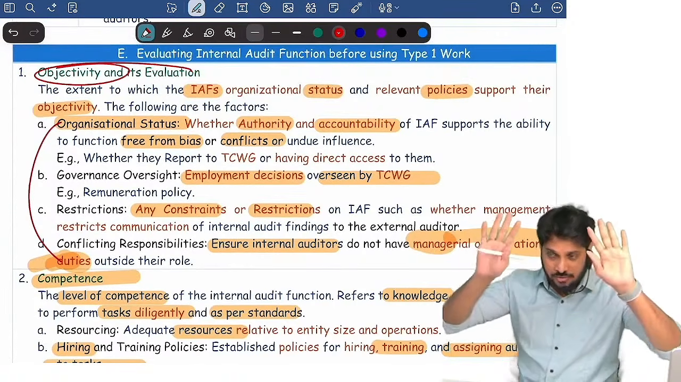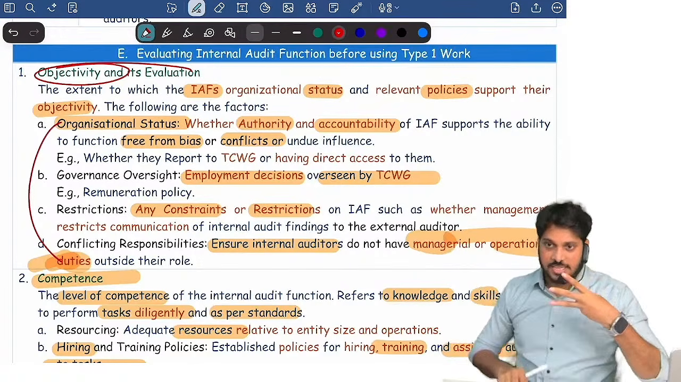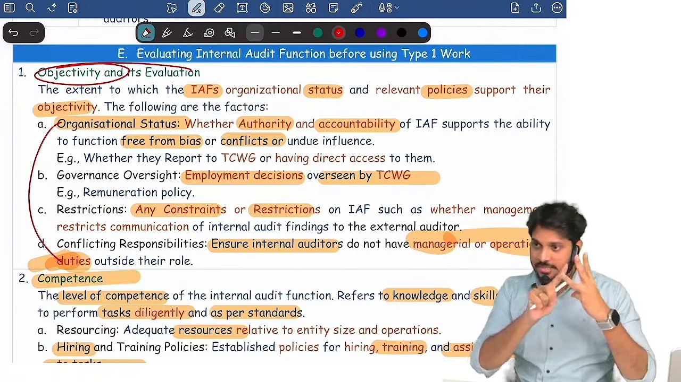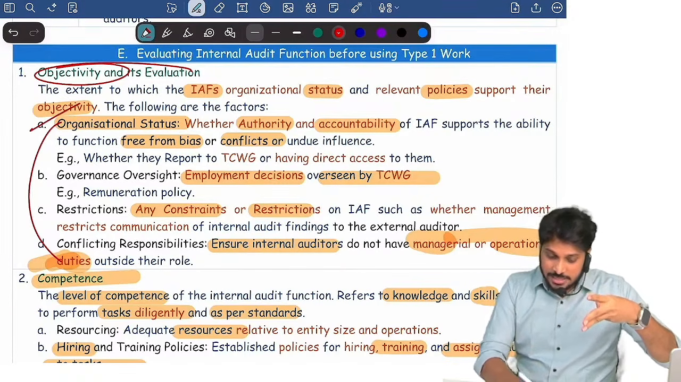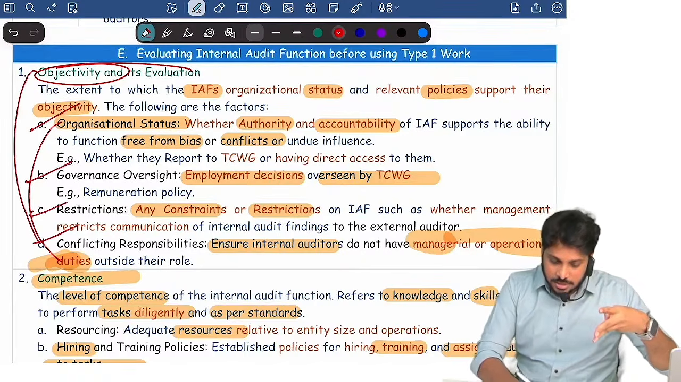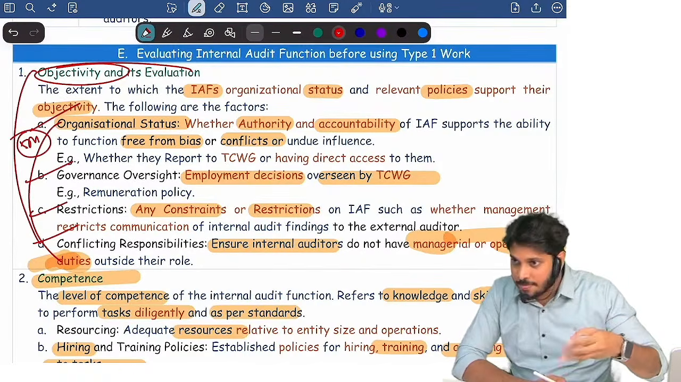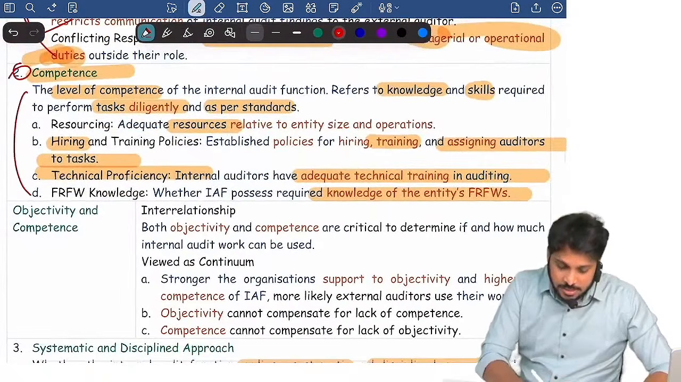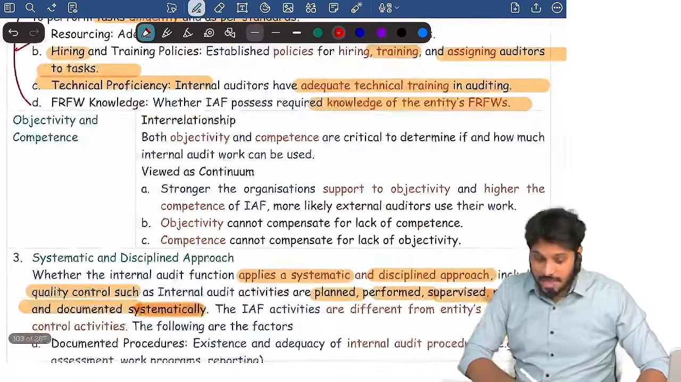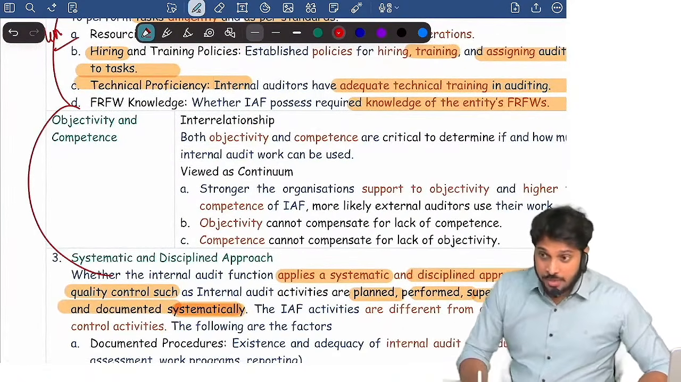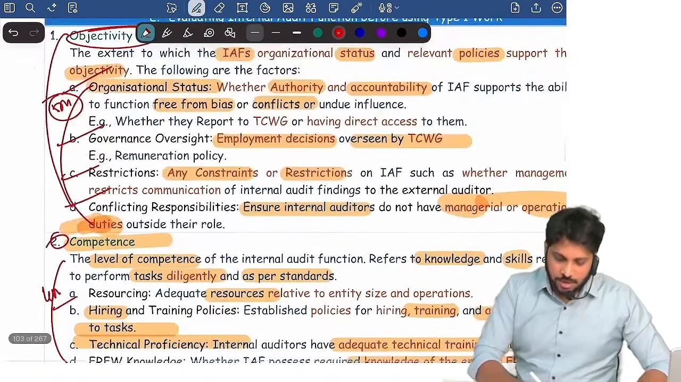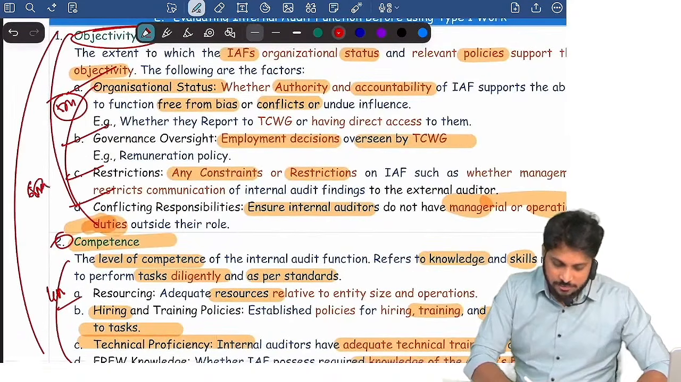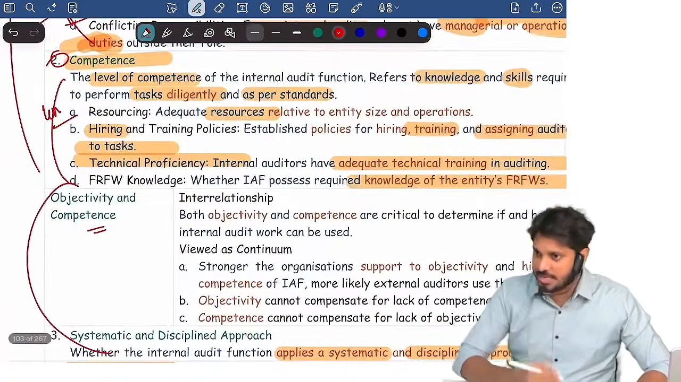See whether I can use type 1 work or not. Three factors I will evaluate: objectivity, competence, and a systematic and disciplined approach. How do I know whether he is objective? Organization status, governance, restrictions, all that. This itself can be asked as a 5 marks question. Or competence itself can be asked as a 4 marks question. And sometimes they'll ask you objectivity and competence put together, the entire objectivity and competence. This itself can be asked as a 5 or 6 marks question.